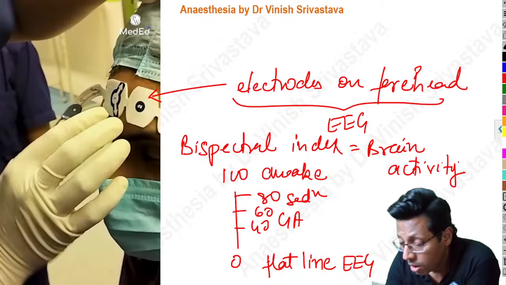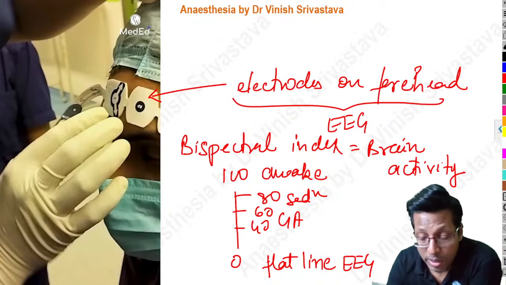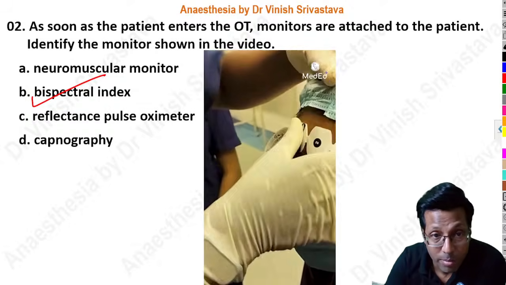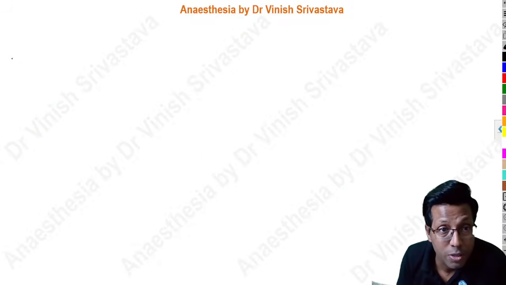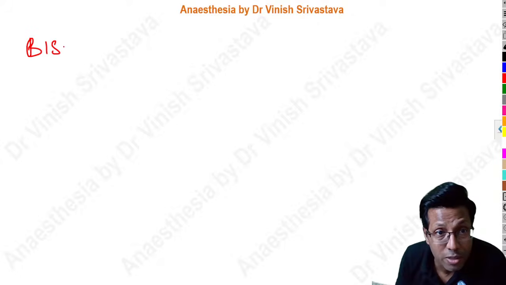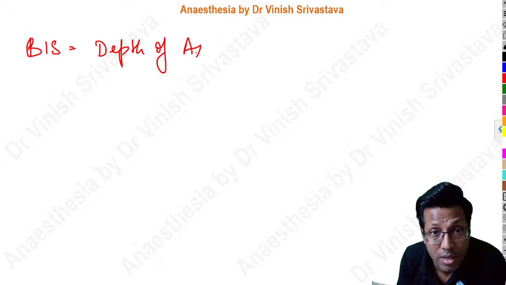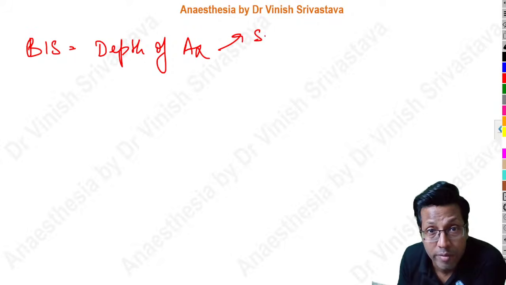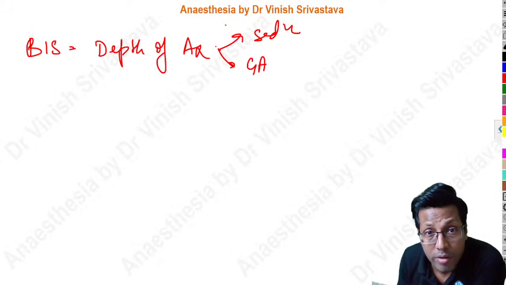So everyone has said correct. It tells you the depth of anesthesia. Exactly that point I'm coming to. When we are speaking about the bispectral index, the advantage is that it is telling you the depth of anesthesia. How deep is the patient under anesthesia, whether the patient is sedated or under GA or if the patient is awake. So you come to know this.